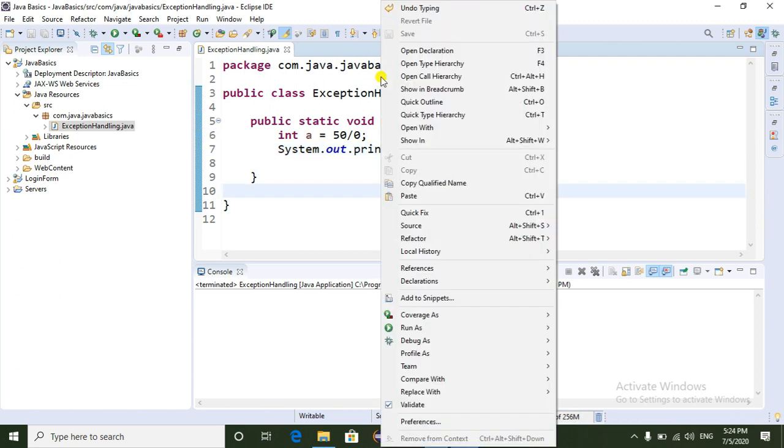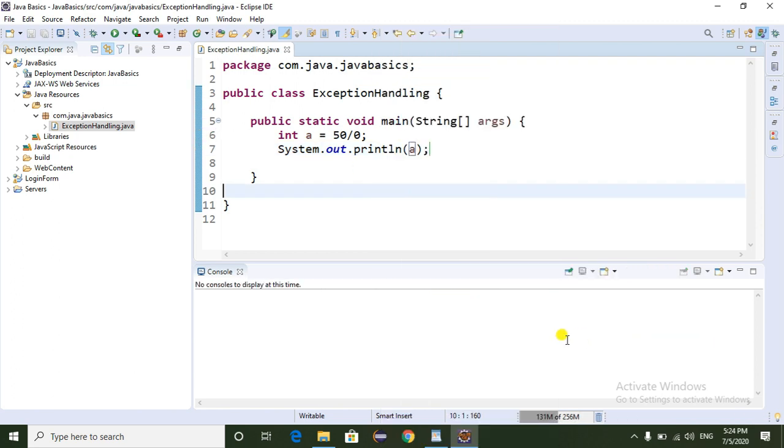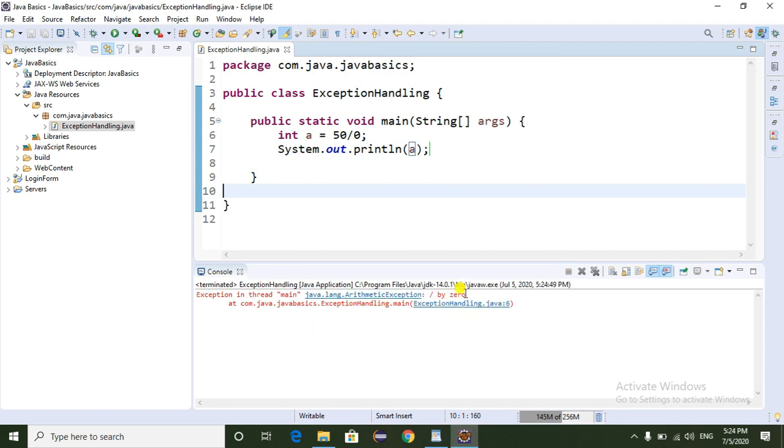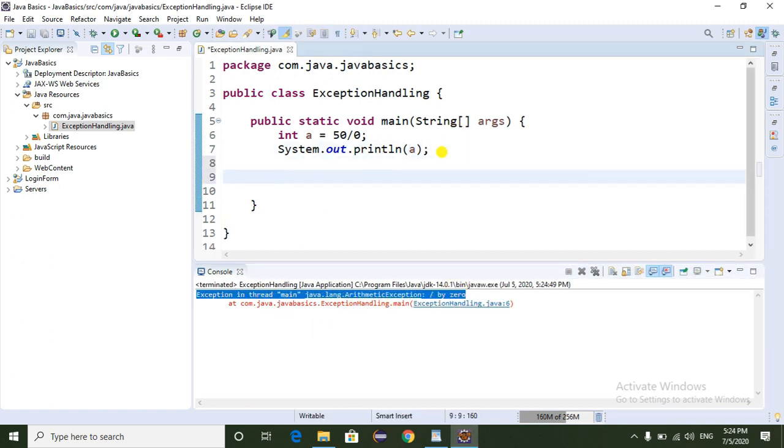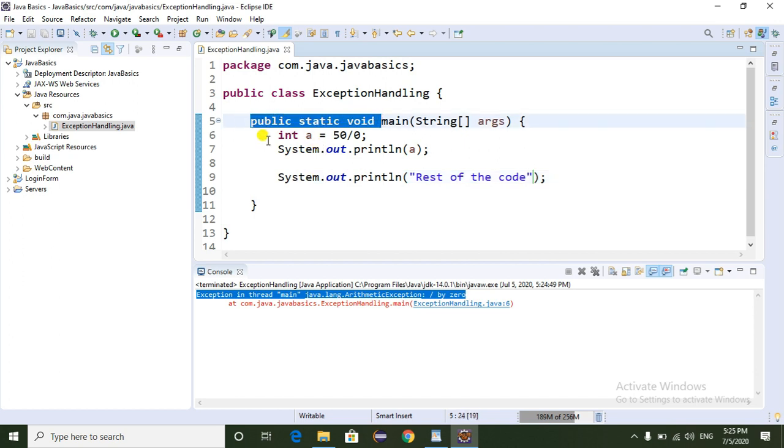Now I am going to run the program, run as Java application. Here we can see we are getting the exception. Suppose here we are writing some statements, the rest of the code. Generally the interpreter executes the program line by line.